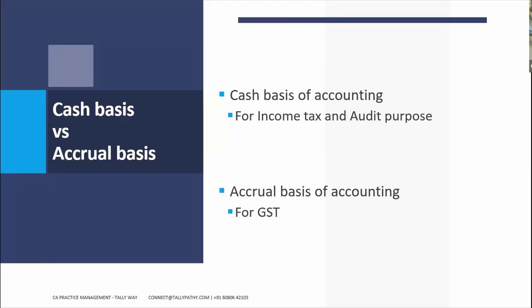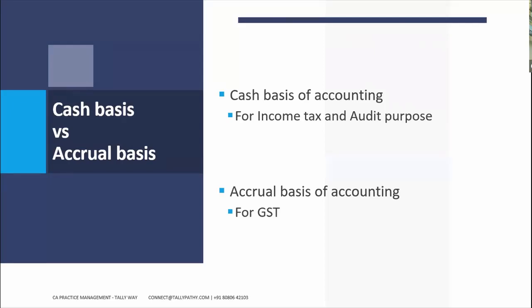However, for GST purposes, we need to do the billing on accrual basis and pay the taxes to the government, irrespective of whether our customer has paid us or not. So in a way, I will need to maintain the accrual basis for my billing, but for everything else I can do a cash basis. Data will still be maintained on a cash basis. So there is a conflict.